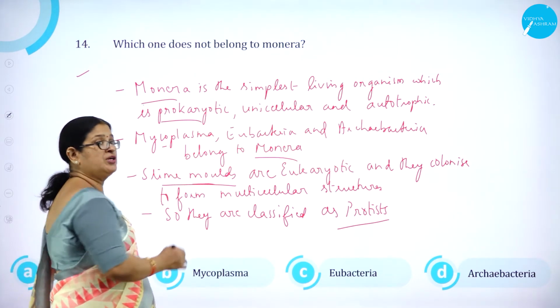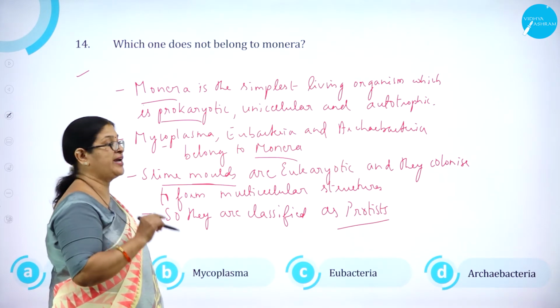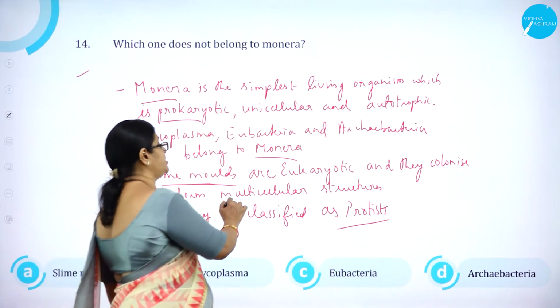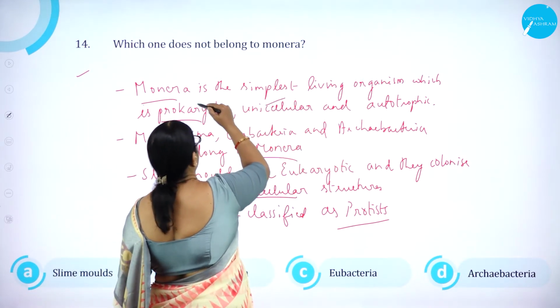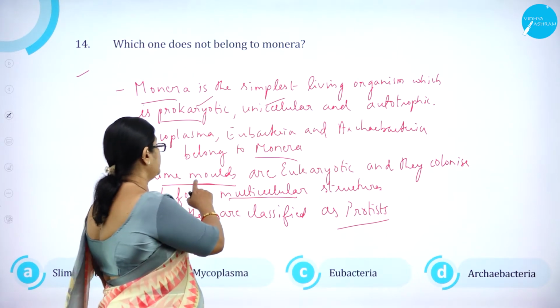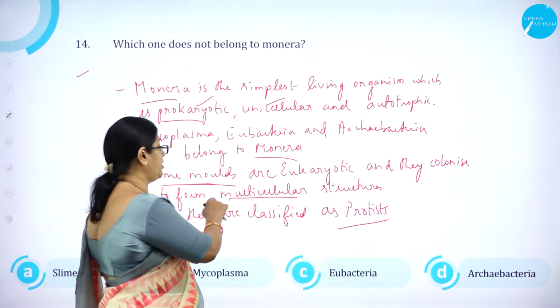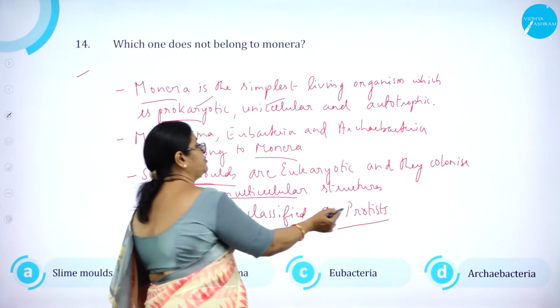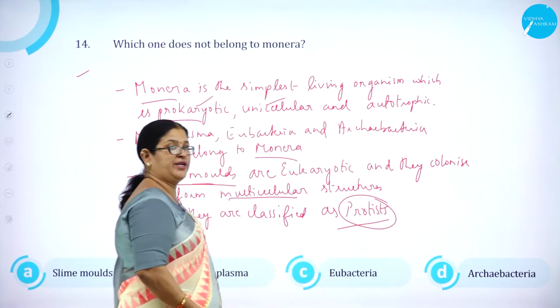But slime molds are eukaryotic. They are not prokaryotic. They are eukaryotic and they colonize to form what? Multicellular structures. Monerans are prokaryotic, unicellular. Here they are eukaryotic multicellular structures. So obviously slime molds belong to which group? They are protists.